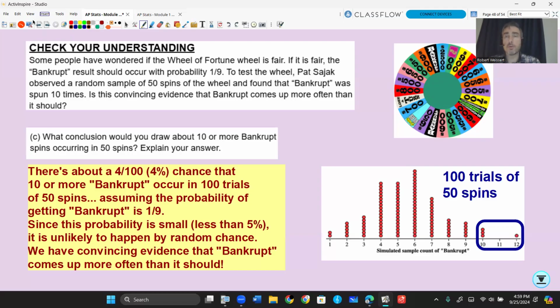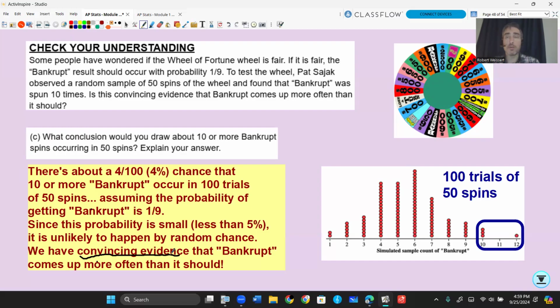So we would say there's a 4 in 100 or 4% chance that 10 or more bankrupts occur in 50 spins, assuming the probability is actually 1/9 of getting bankrupt. Since that probability is so small, less than 5%, it's unlikely to happen by random chance. Therefore, we have convincing evidence that bankrupt comes up more often than it should.